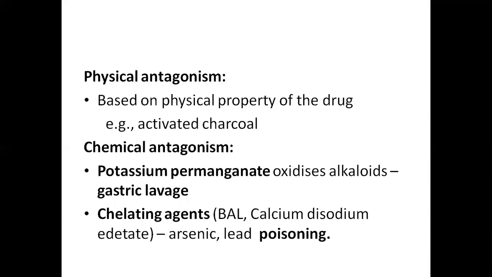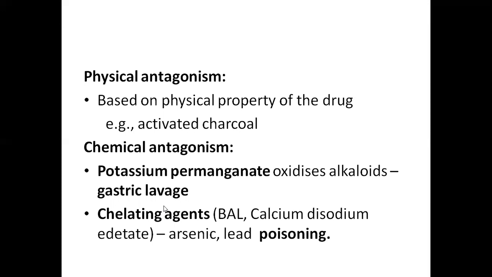Coming to the physical antagonism. Based on the physical property of the drug, it will inhibit the actions of the other drug. An example is activated charcoal. Activated charcoal is used in treating poisoning. This activated charcoal will absorb the alkaloids present in the poison, and it will inhibit the action of the alkaloid.